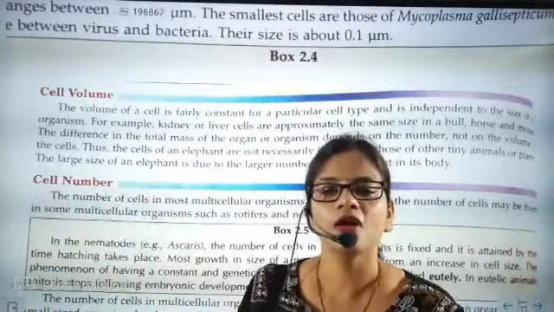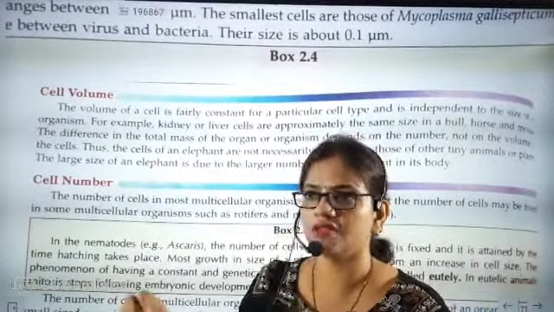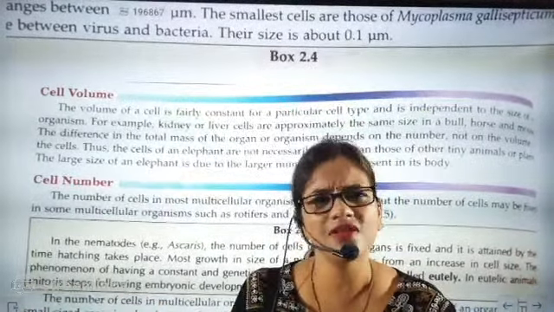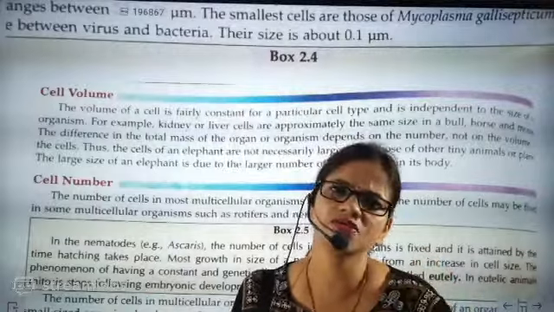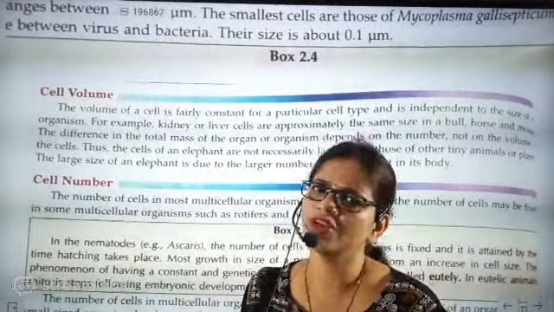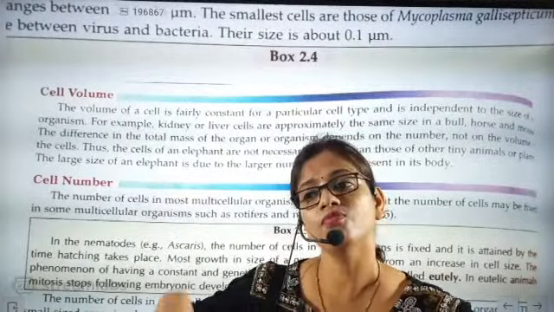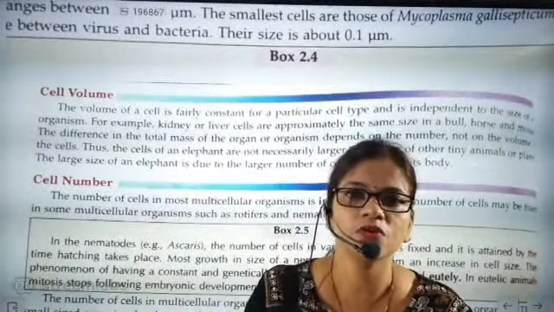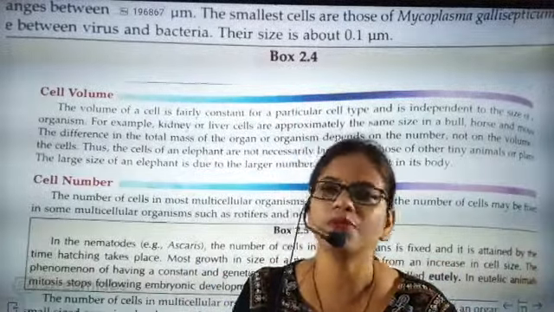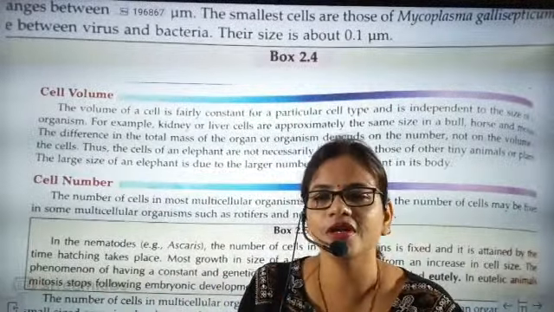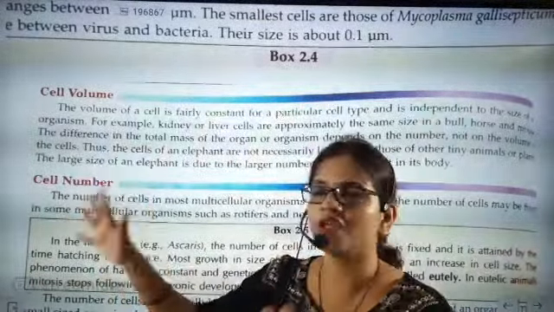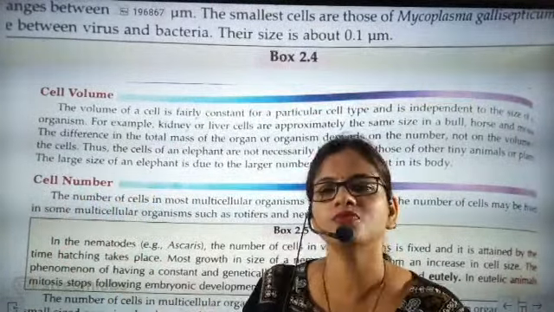What about whale cells? They are also made of the same kind of cell, and the size will be in the range of 10 to 100 micrometers. But the problem is they have more cells compared to us. Our cells are limited, and their cells are limited to their size. So you must remember that.